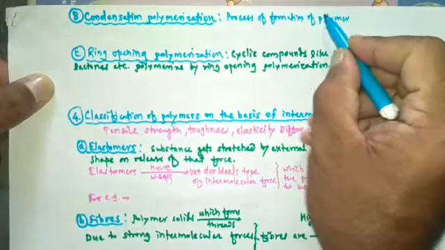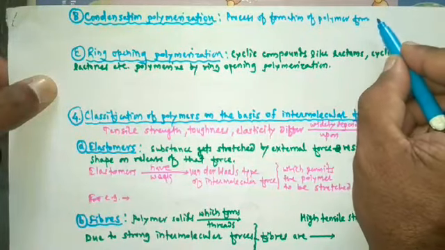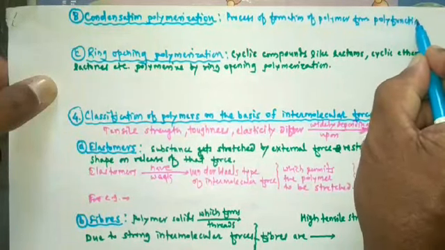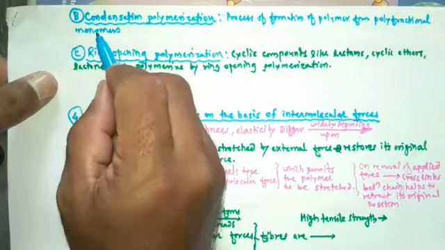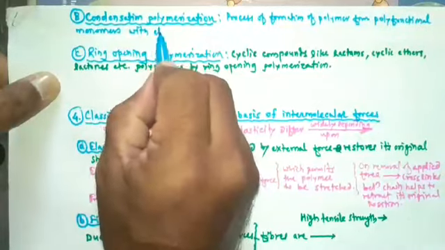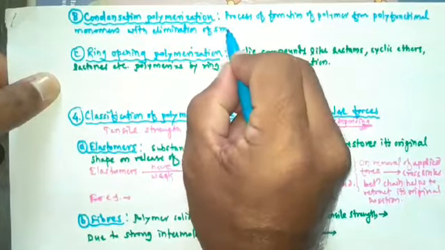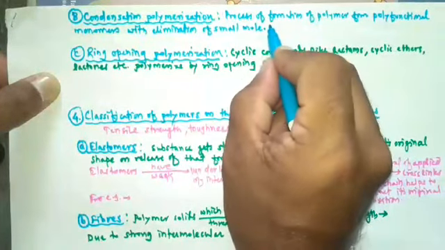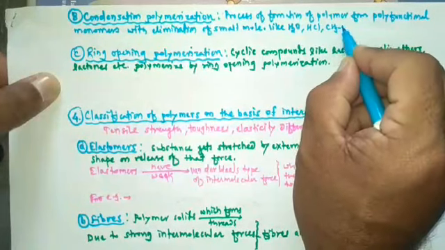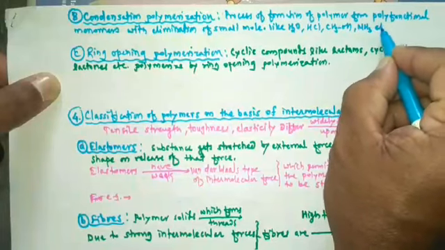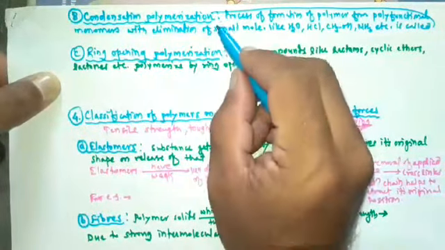from polyfunctional monomers with elimination of small molecules like water or HCl or methyl alcohol or ammonia, etc., is called condensation polymerization.